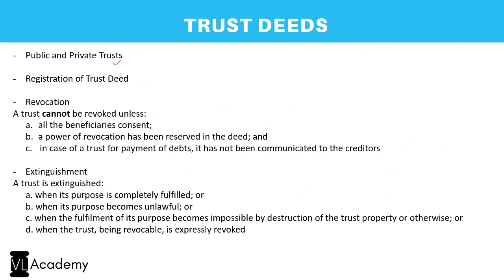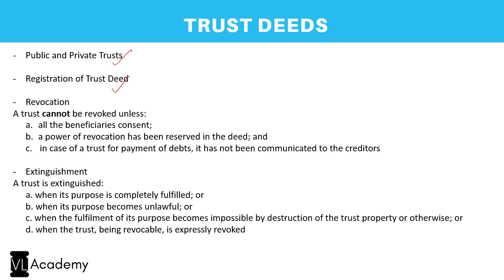Now, we have seen both those concepts, public and private trust, and registration of a trust deed. So the registration is mandatory only in case of an immovable property which is involved. In case of a movable property, simple declaration itself will create a trust. So there is no need of a registration per se.